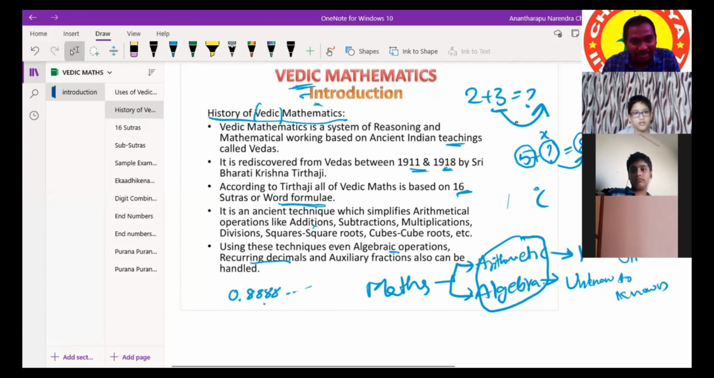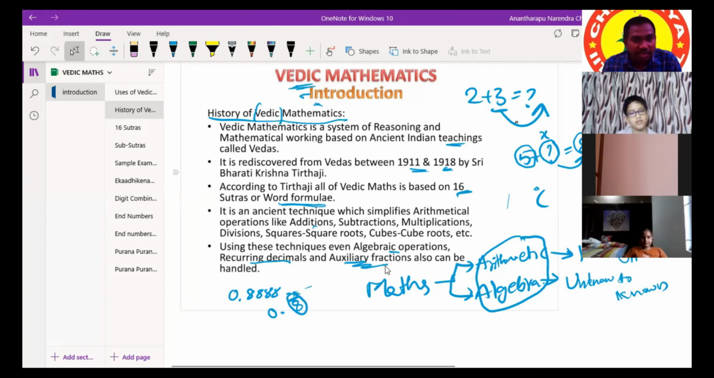We'll represent this one by 0.8 with a bar. This type of decimals are called recurring decimals, and they also can be solved using Vedic techniques. And lastly, auxiliary fractions also can be handled with Vedic maths.